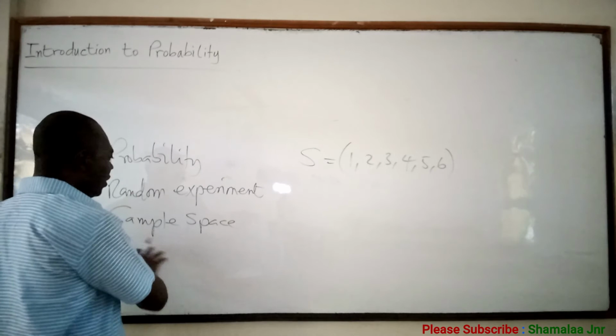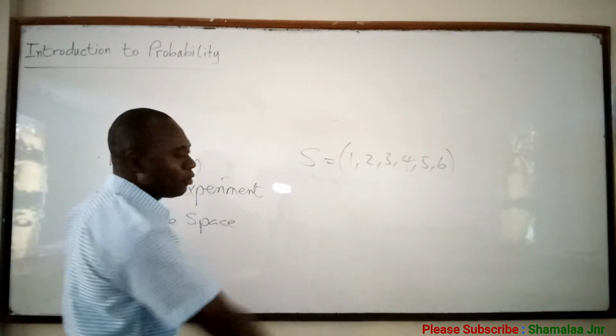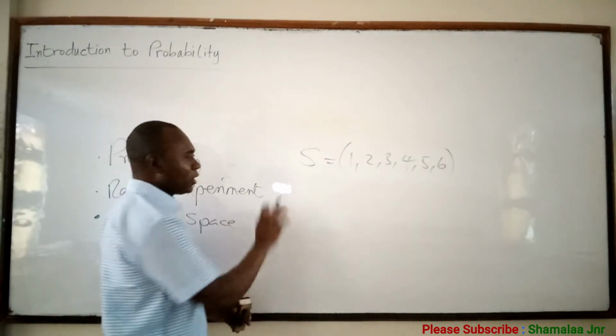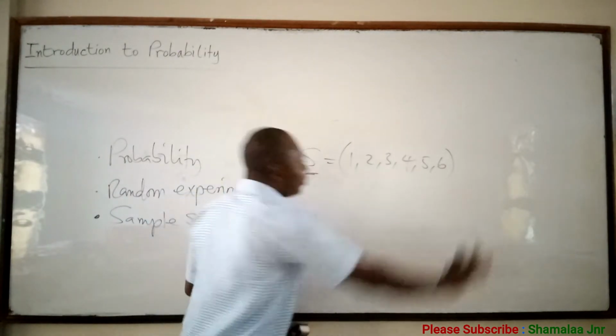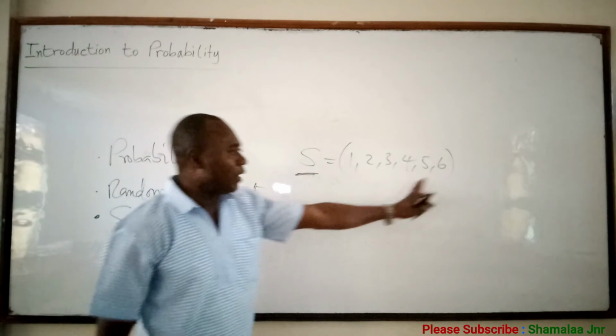And the sample space is the set of all possible outcomes of a random experiment. So when the die is thrown, the sample space is 1, 2, 3, 4, 5, 6.